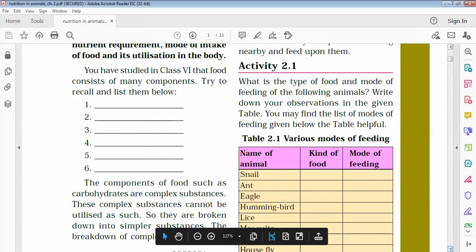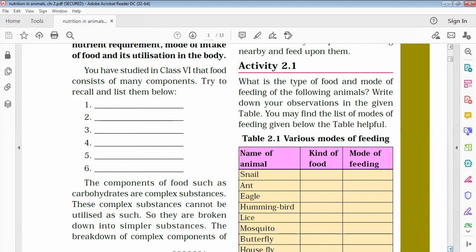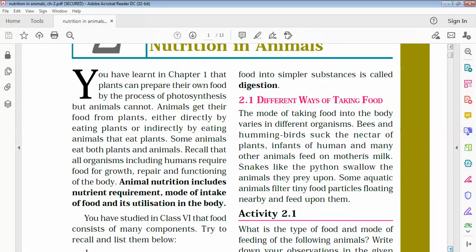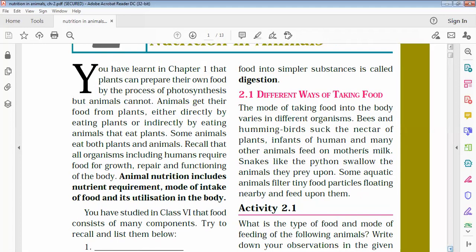So these are all the components of food which we have already studied in class 6. Now these components of food, such as carbohydrates, are complex substances, and complex substances cannot be utilized as they are. So they have to be first of all converted into simpler substances. The breakdown of complex food into simpler substances is called digestion. This is what we call digestion.